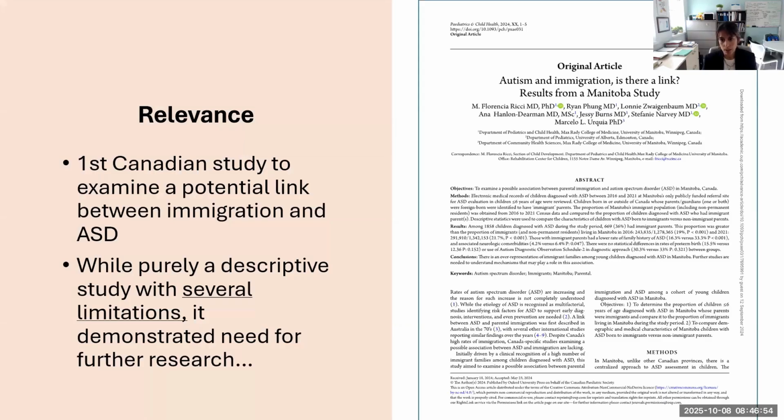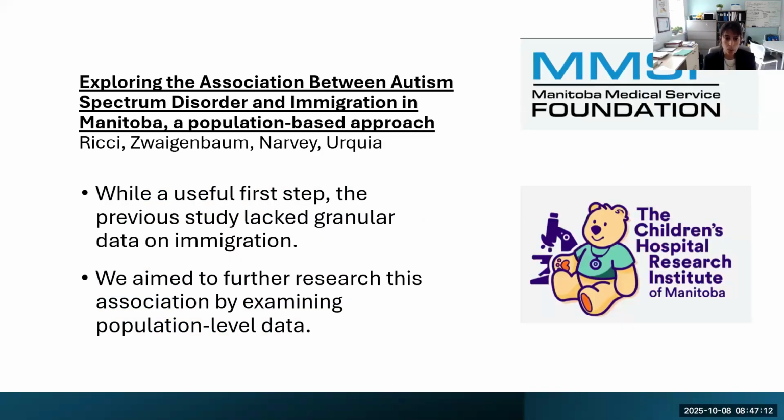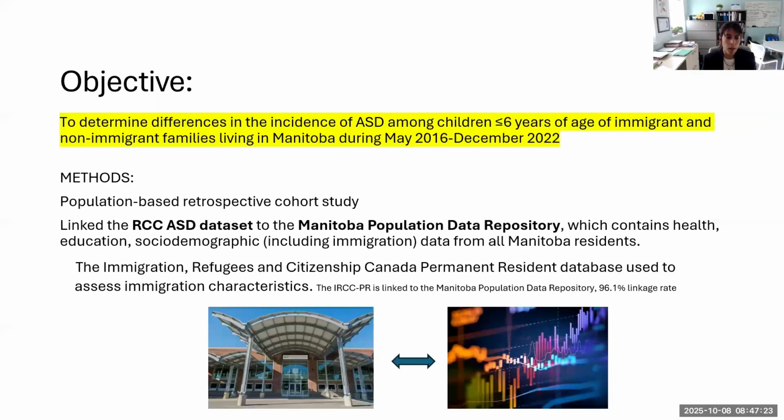So this was published last year at the CPA's journal, and we thought it was relevant because it's the first Canadian study to examine a potential link between autism and immigration. But we did recognize it was purely a descriptive study with several limitations, and it led us to think that we needed to do future research. And that's how we moved to our second project, where we decided to look at this from a population level perspective. And for that, we received some funding support.